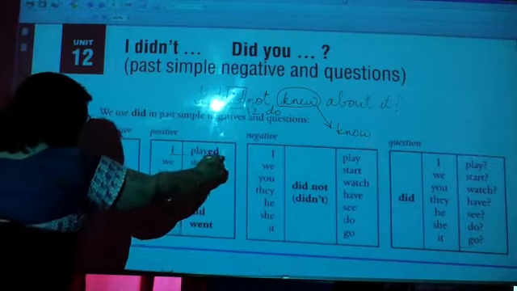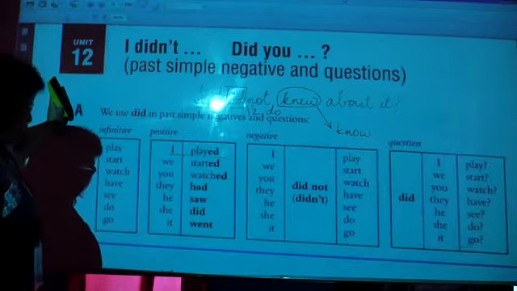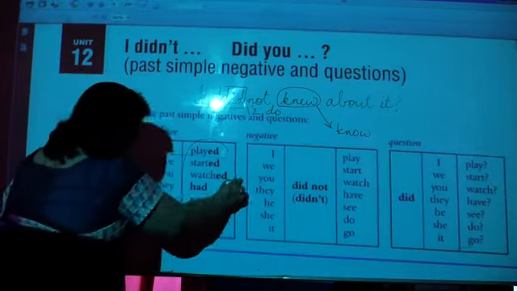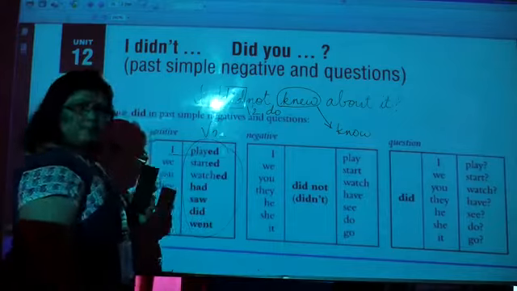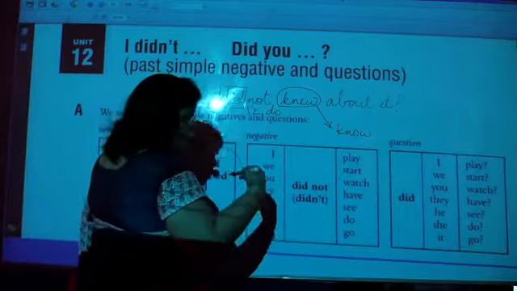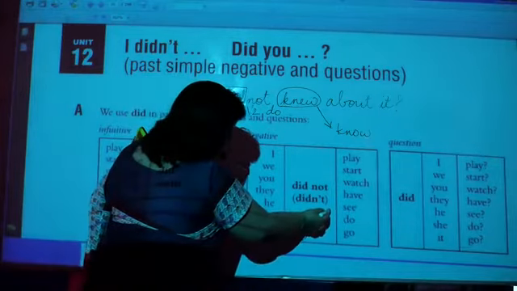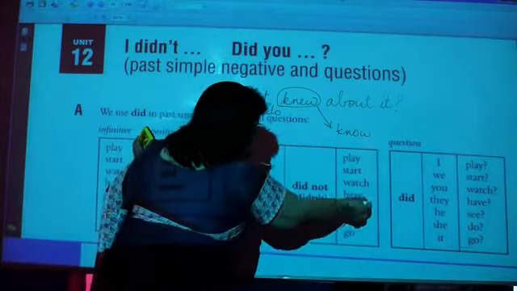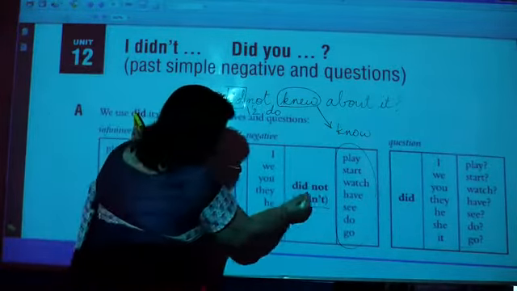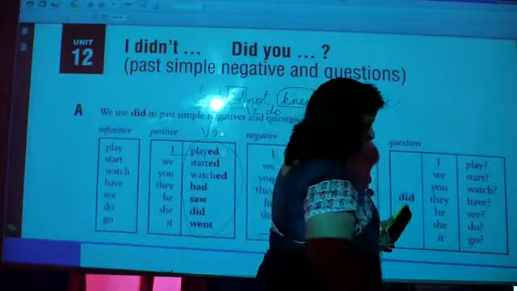So now let's see. I played, we started, you watched, they had, he saw, she did, it went. Now all of them are V2 forms. Simple subject and the V2 form. Now how do we make its negative? Subject, did not, that is didn't, and just see, the V1 form is used. Why? Because we are using did. Got it?